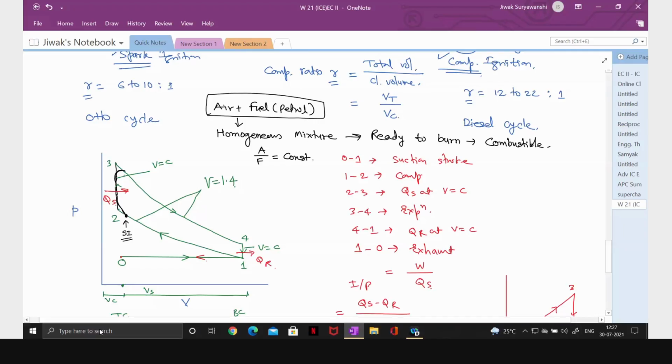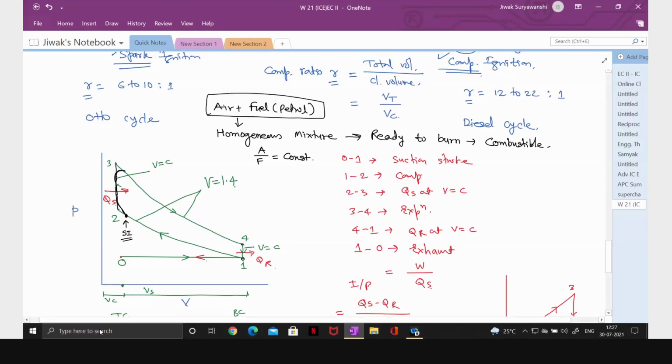Therefore, you can say that in case of an SI engine, we are approximating this Otto cycle for the actual SI engine. Now here, what is happening? Here again, the heat is rejected at constant volume.